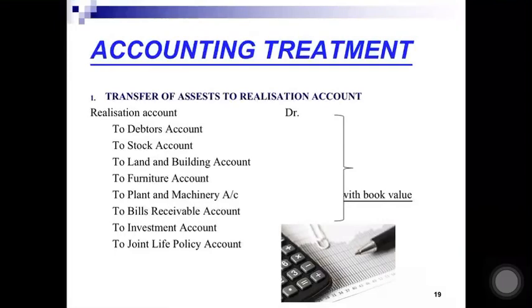So, entry will be realization account debited, to debtors account, to stock, to land and building, furniture, plant and machinery, bill receivable account, all the accounts but at their book values. As you all know that various accounts have debit balance, and now if I am closing the accounts of various assets, then realization account will be debited and assets account will be credited.